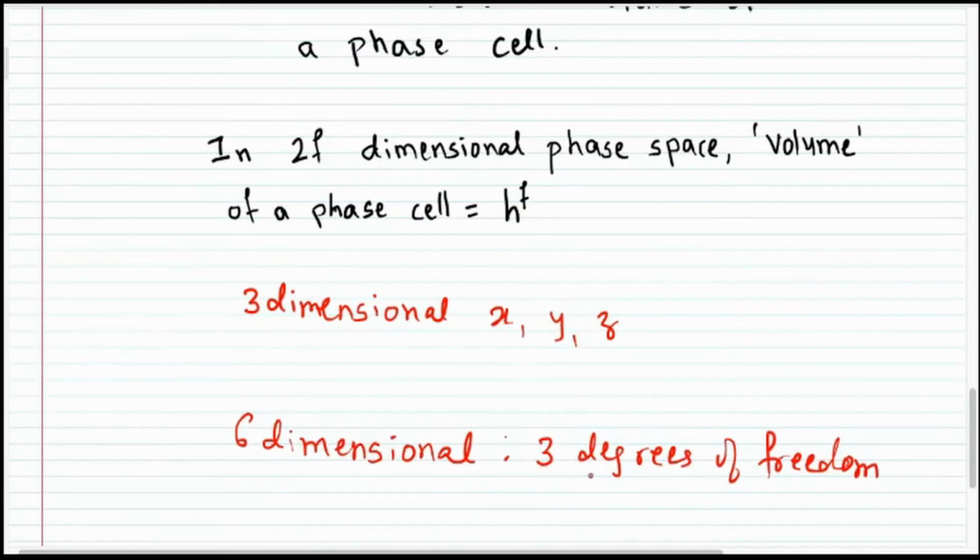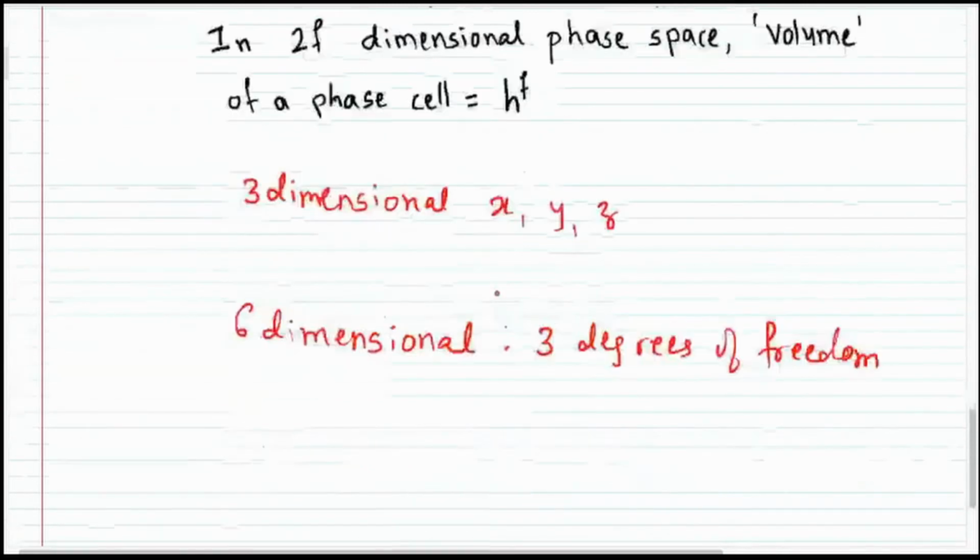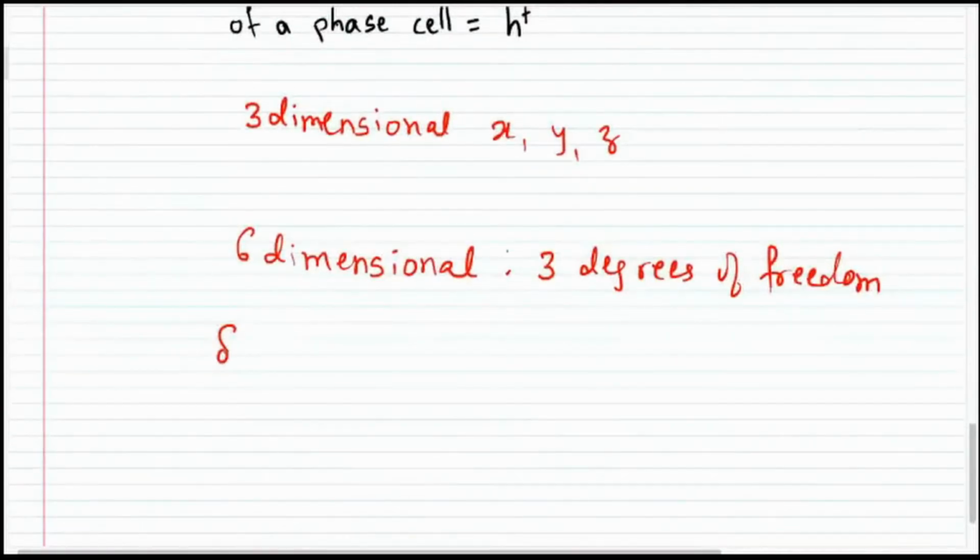Now in 6-dimensional phase space, there are 3 degrees of freedom for the particle. And so in this 2f dimensional phase space, if f is 3, this will become 6. The volume of a phase cell will become h raised to f. So in this case, it will become h raised to 3. Now why h raised to 3? Because then we will have delta qx, delta px approximately equal to h. I should say approximately equal to h, not exactly equal to h, but later on we are anyway going to use it as equal to.